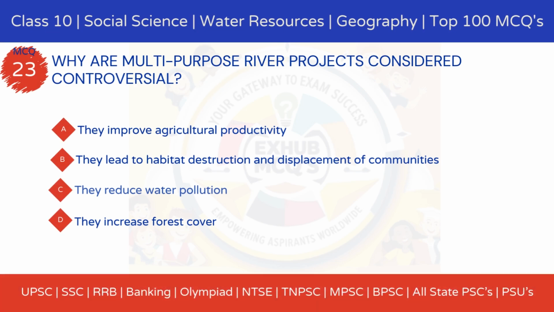MCQ 23. Why are multi-purpose river projects considered controversial? Option A, they improve agricultural productivity. Option B, they lead to habitat destruction and displacement of communities. Option C, they reduce water pollution. Option D, they increase forest cover.